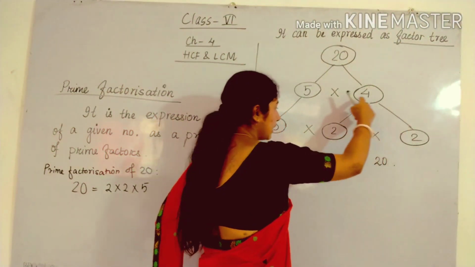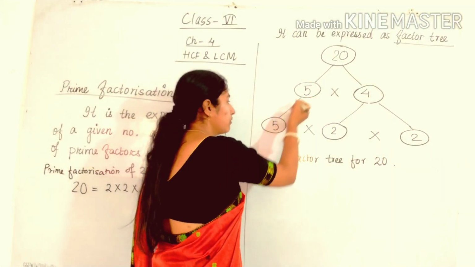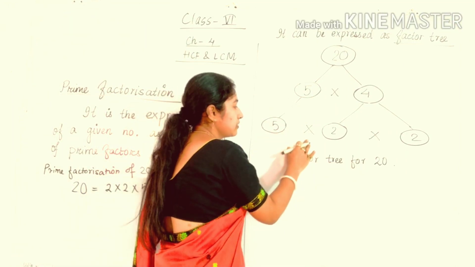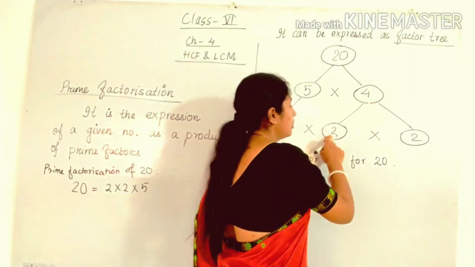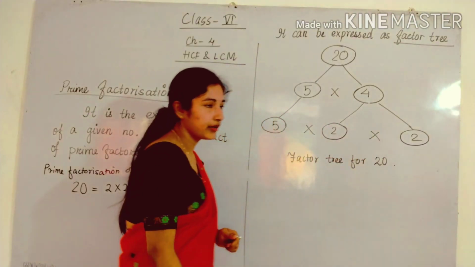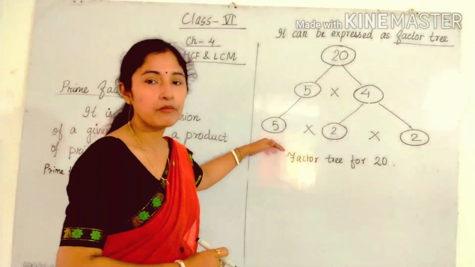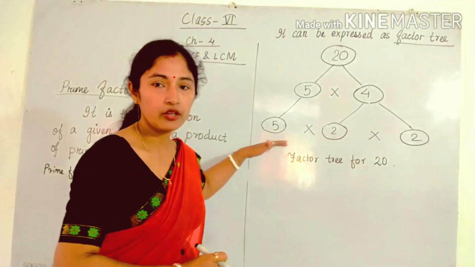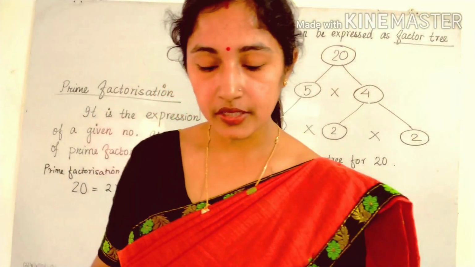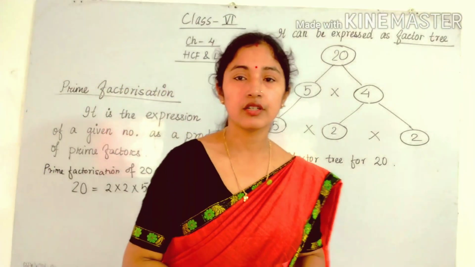So again you have to make an arrow like this. Again 5 will be same, so you have to draw the line again and write 5. This will remain same. Next, into, we are having 2 and 2. So 5, 2, 2. These all three are prime numbers. You have to do these steps until we get a prime number in the last line. So in our first exercise we have to do these types of questions. You have to draw the factor tree also.